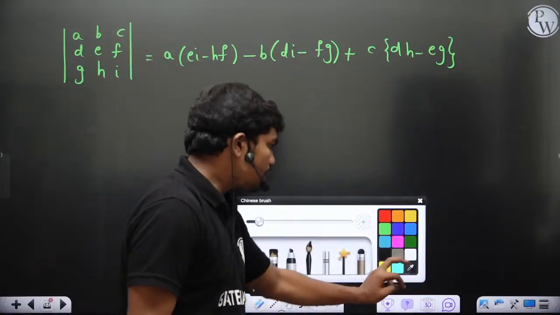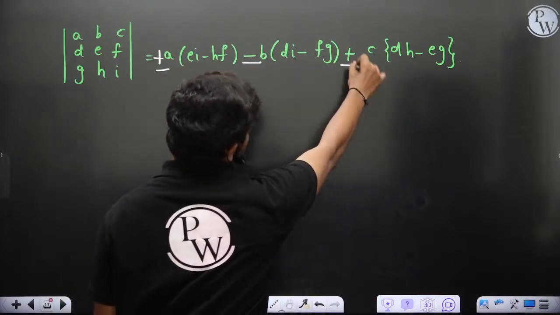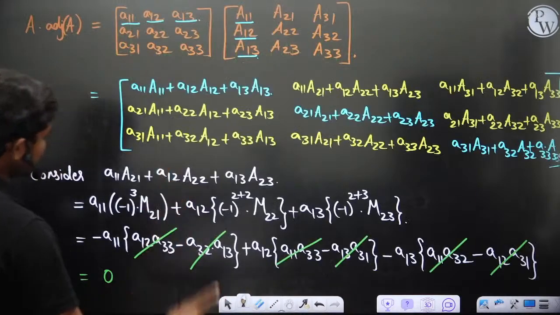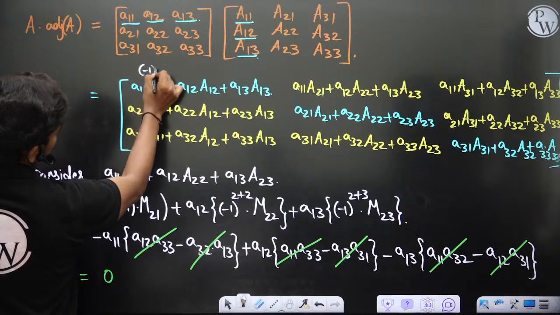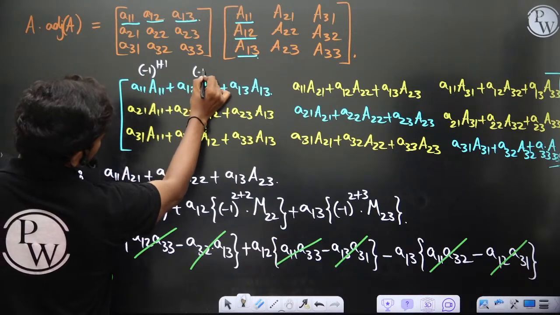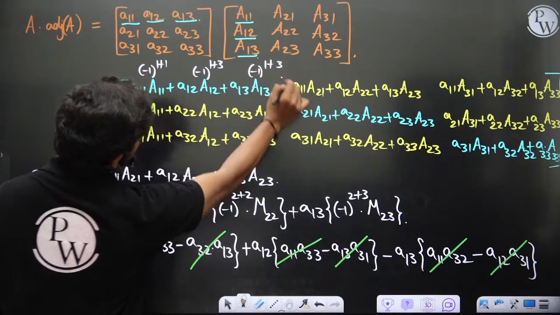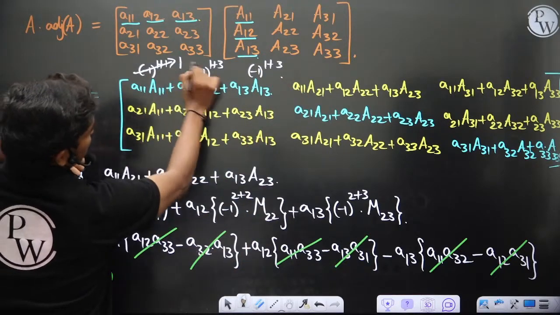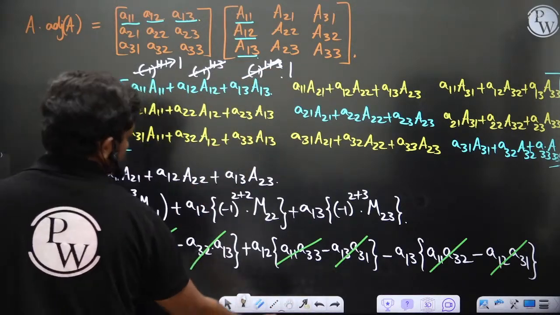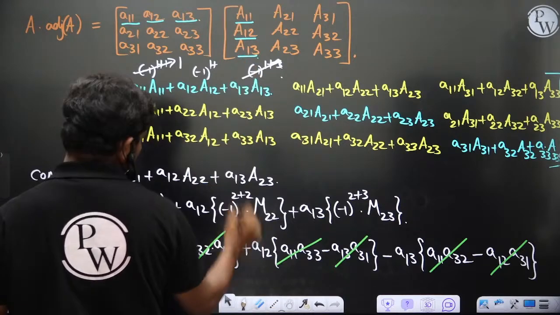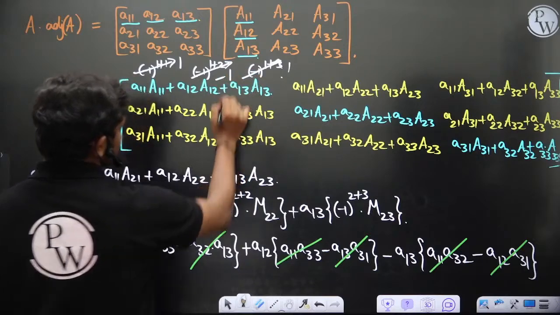Now many of you might have a question: why is this plus and minus alternating? Plus, minus, again plus. Why do these alternations come? The reason is that when you are multiplying cofactors, to calculate this A11 you have minus 1 whole power 1 plus 1. To calculate this A12 you have minus 1 whole power 1 plus 2, and for A13 minus 1 whole power 1 plus 3. The first term is plus 1 and the third term is also plus 1, but for the middle term 1 plus 2 is 3, so it will give you minus 1.